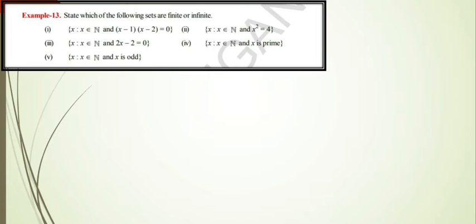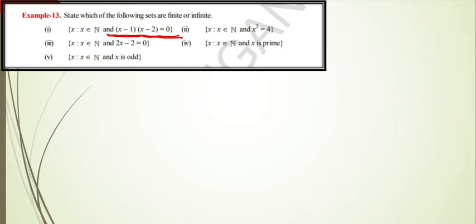And see the example problem. State which of the following sets are finite or infinite. This is very important. Here they have given the set builder form. So see the first one and write the roster form. If the set contains a fixed number of elements, that is finite, otherwise it is infinite.